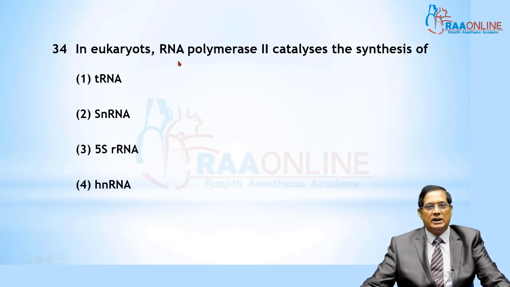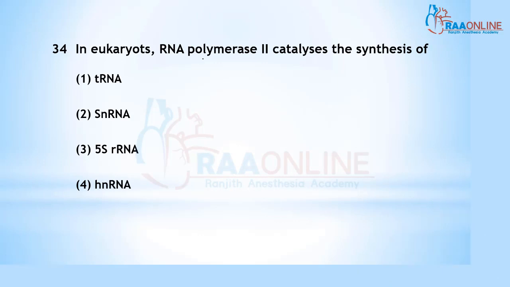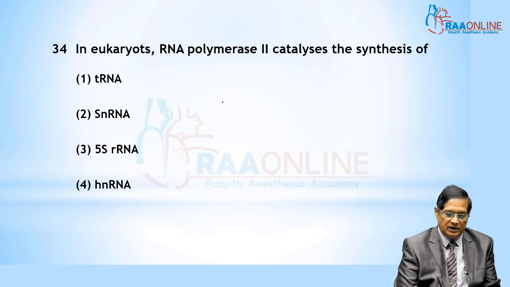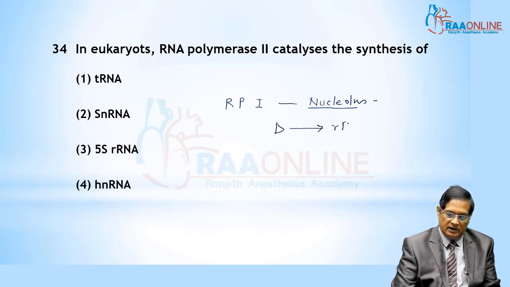In the eukaryotic cell, there are three types of RNA polymerase enzyme. Number 1, RNA polymerase 1, is found in the nucleolus and is responsible for the synthesis of rRNA.